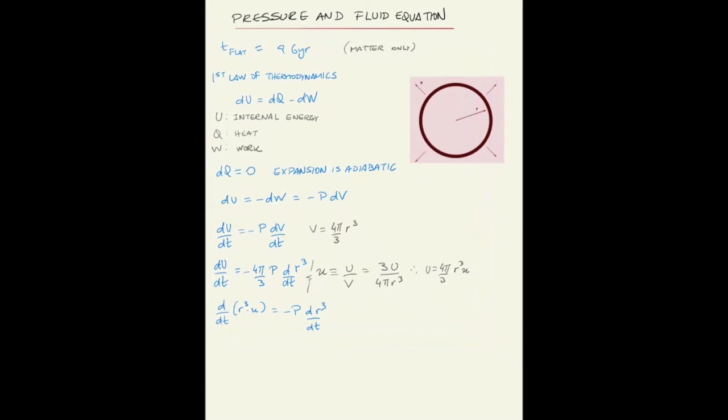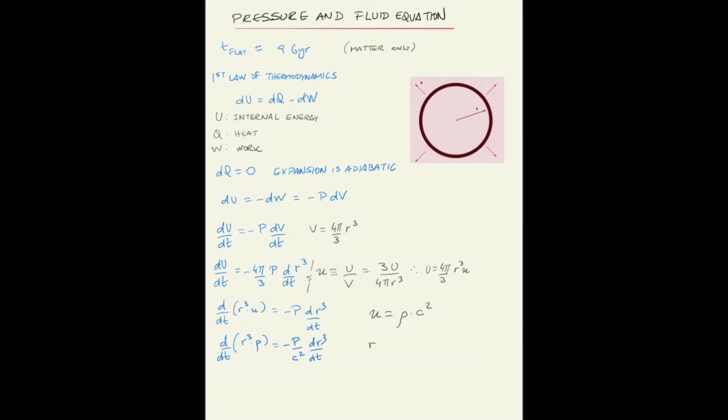Now, in the same way that you can write the energy as mass times the square of the speed of light, you can write the internal energy as the density times the square of the speed of light. So substitute the internal energy by this, and then you have d/dt of rho times r cubed is equal to minus p over c squared times d r cubed/dt.